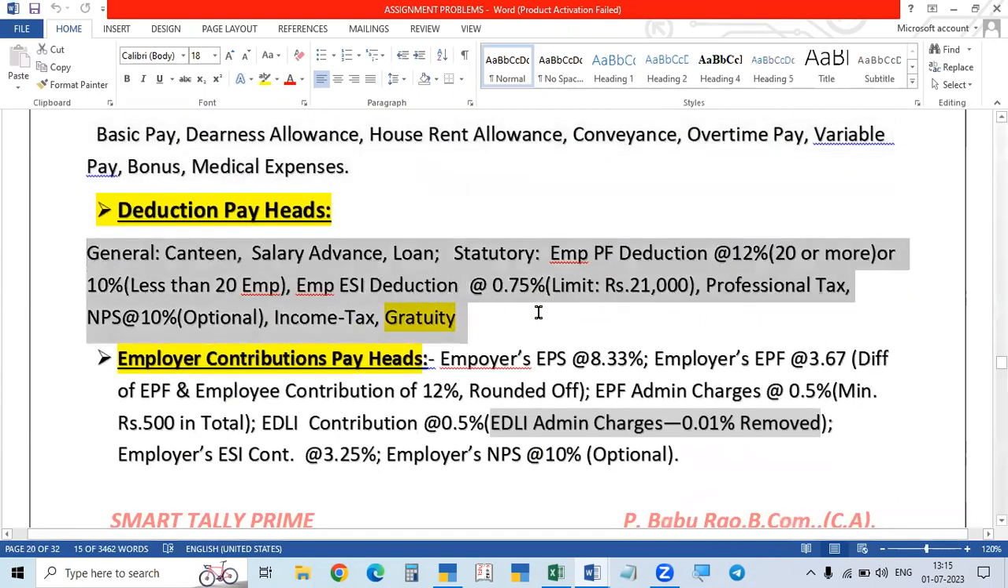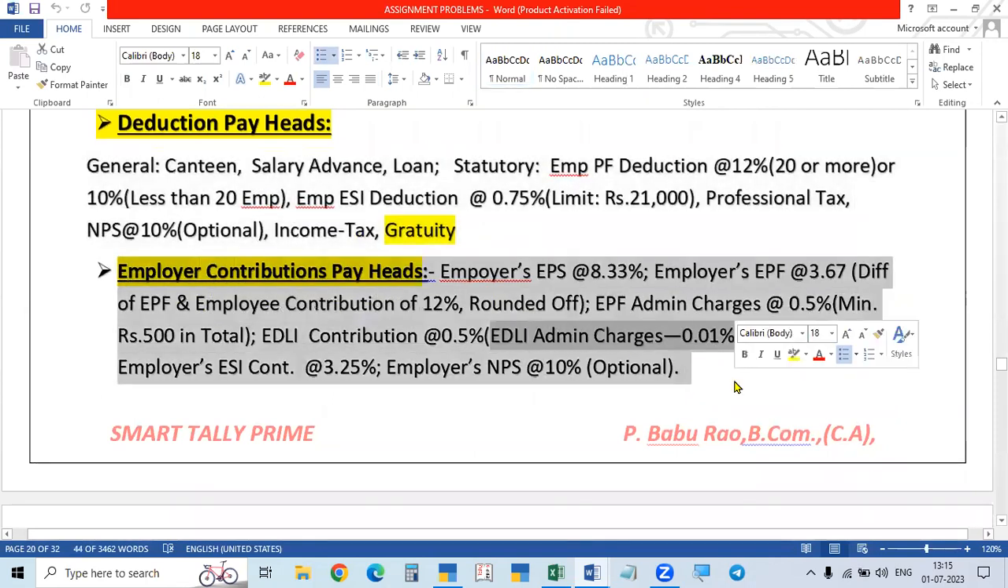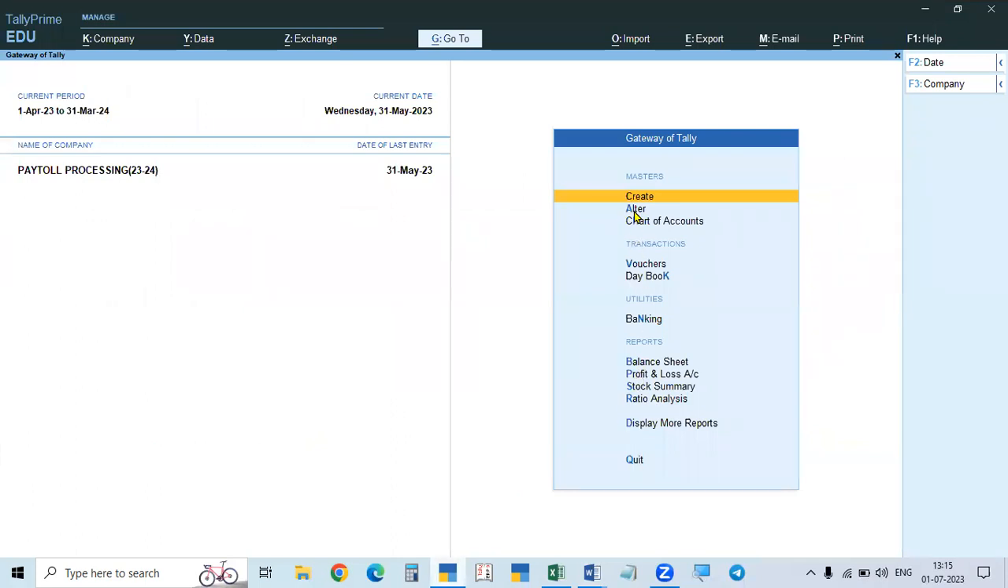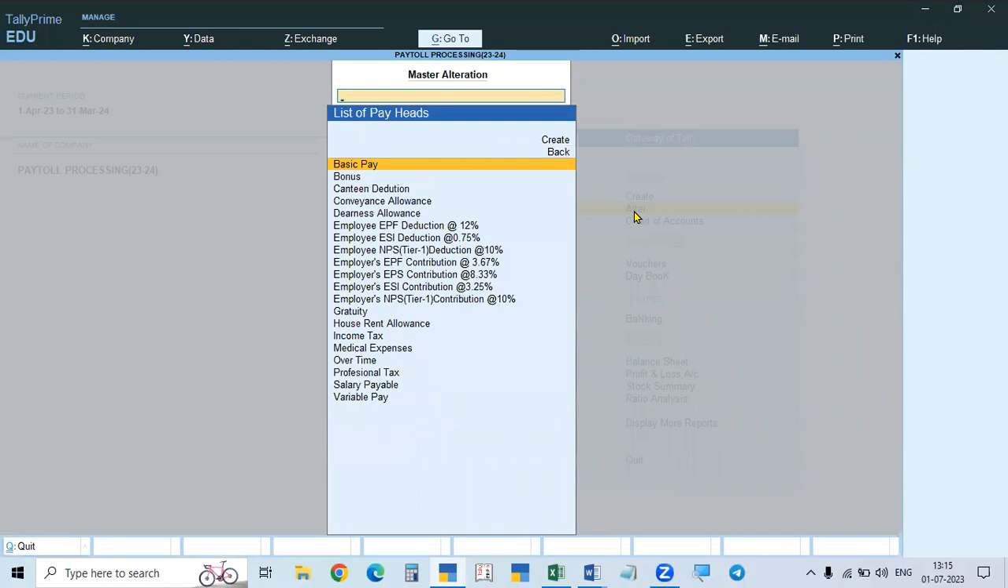We completed the deduction payheads, and then the employees contribution payheads also we completed. So in Tally Prime, you can see, go to alter, and you come to payheads. In this, all these are earnings to the employees, general deductions from the employee, and the employee's contribution. All the payheads, I mean, we created the masters for all the payheads.